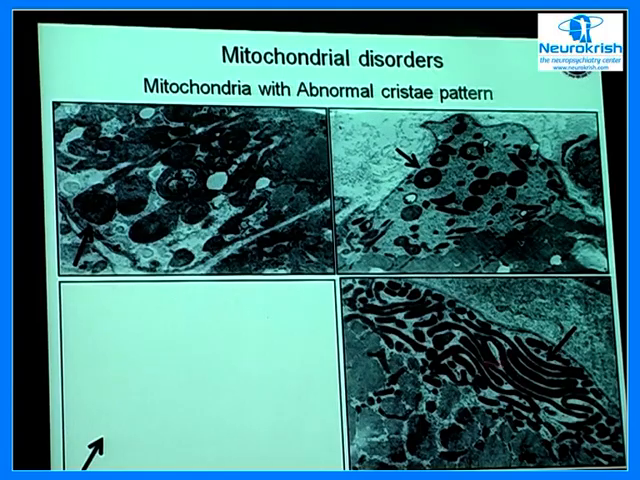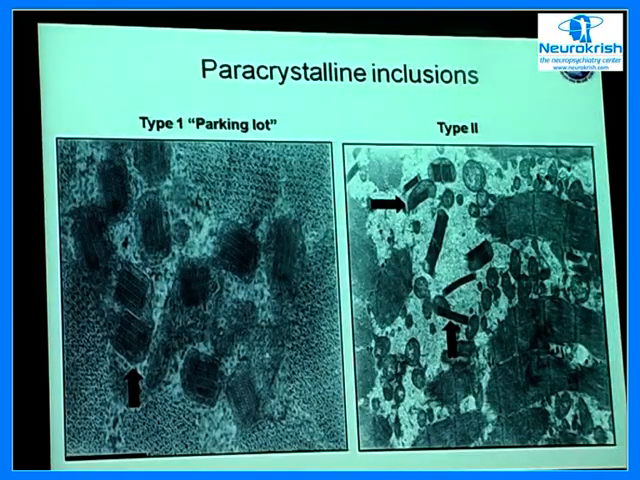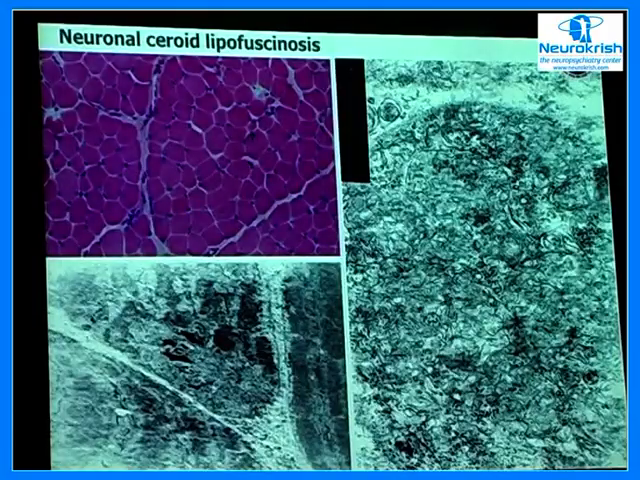Some of them are very large, some are concentric lamellated, some are vacuolated, and these show abnormality in the cristae pattern. Others can show inclusions within the mitochondria, which are called the parking lot type of inclusion. They're type 1 and type 2, which again you see in the mitochondrial disorders.